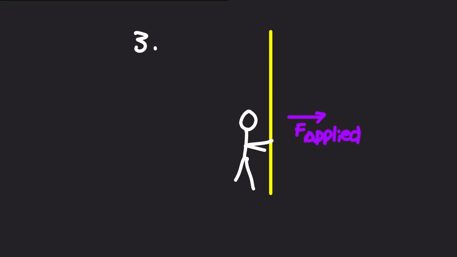But there is, because why is it that the wall's not moving? It's because the wall is applying a force on you. The wall is pushing you with an equal and opposite force. These two forces are of the same magnitude. That's why the wall isn't moving. There is no unbalanced force. The first law of inertia says an object will remain at rest unless acted upon by an unbalanced force. So it's going to remain at rest because there is no unbalanced force.